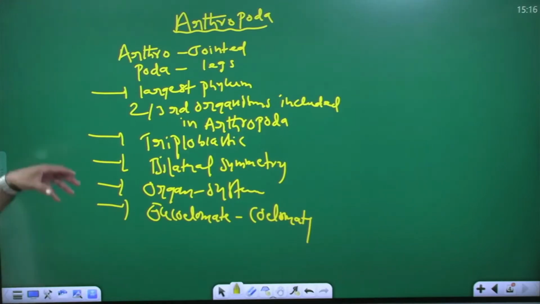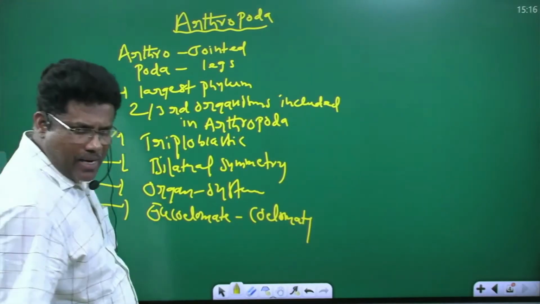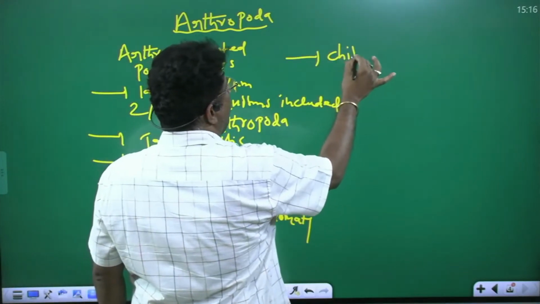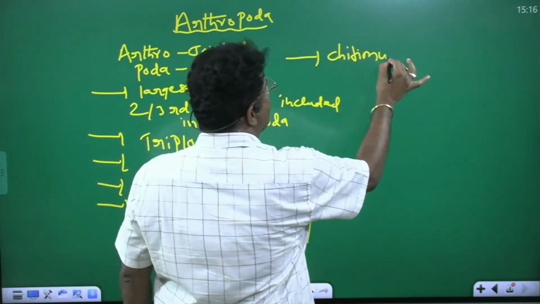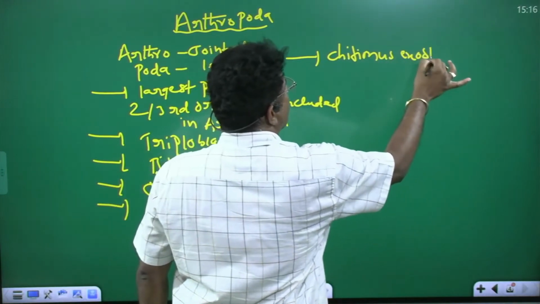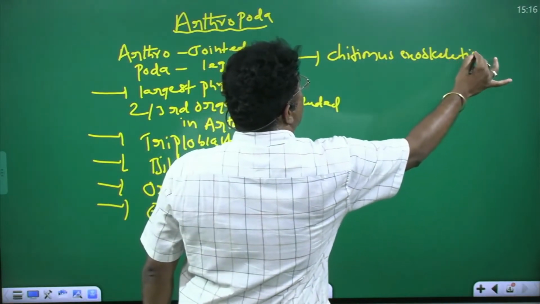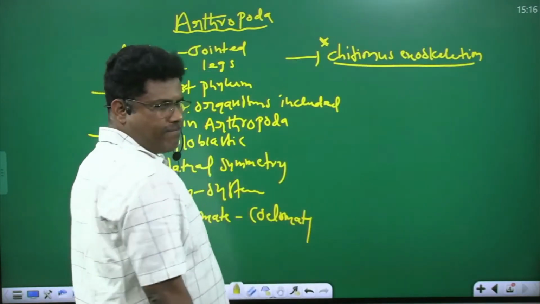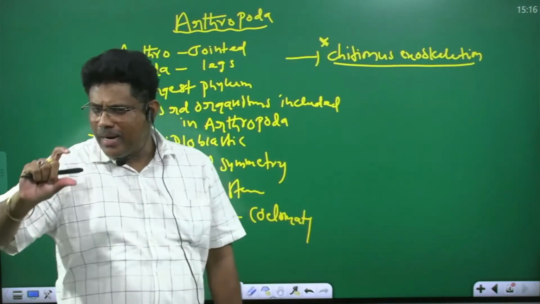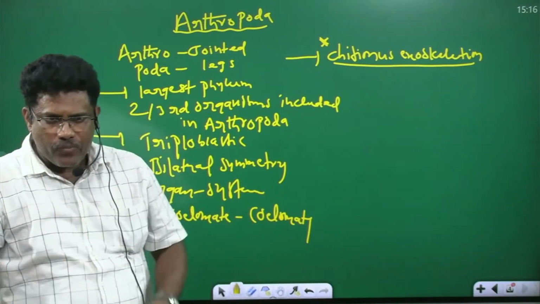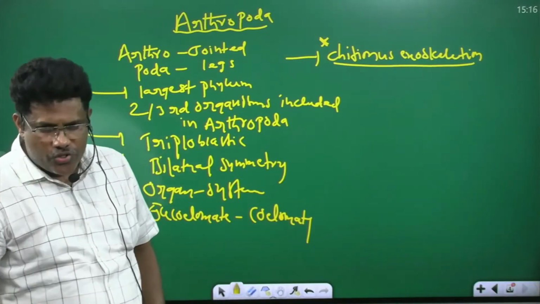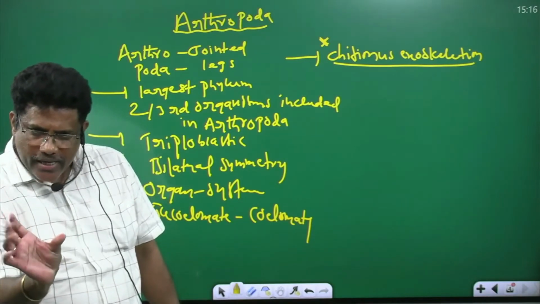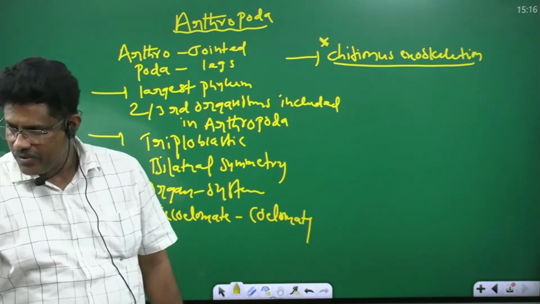Okay. Body is covered by chitinous exoskeleton. This is the main point of arthropoda, important point, NEET point. If you take the cockroach, its body is covered by chitinous exoskeleton, useful for protection.